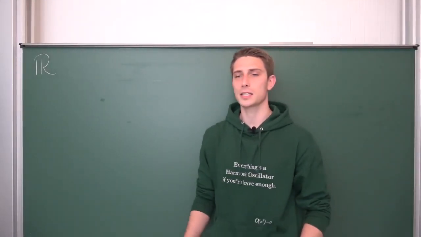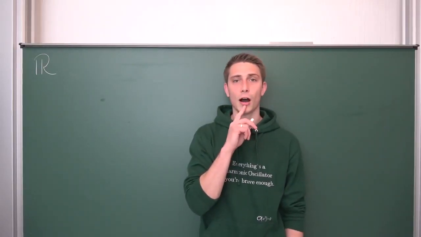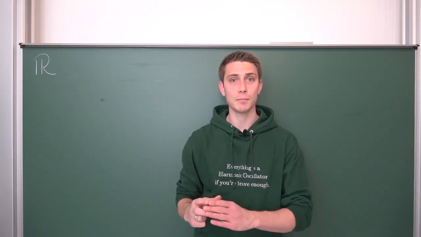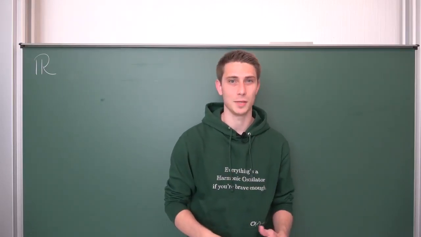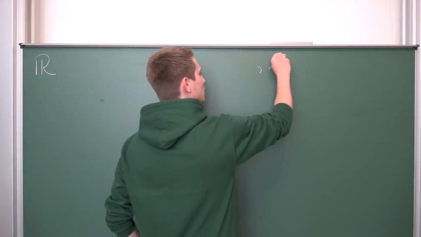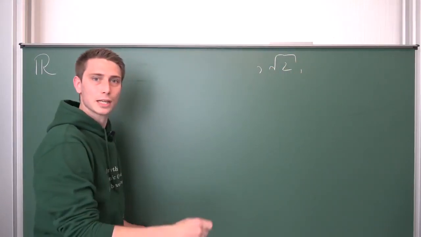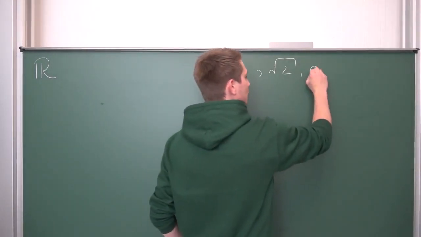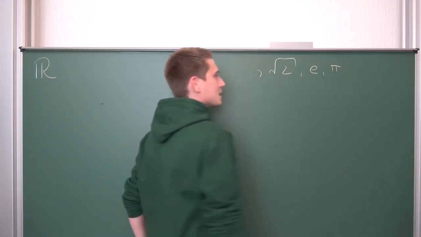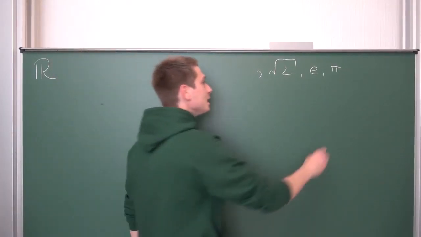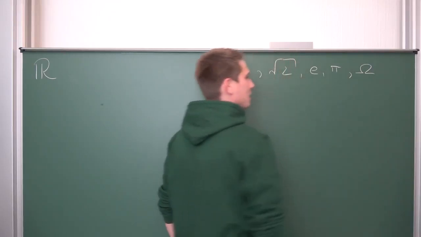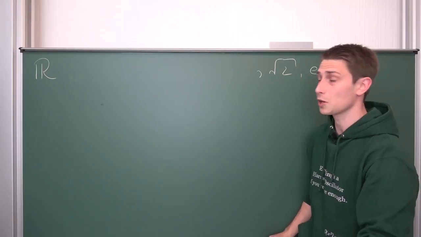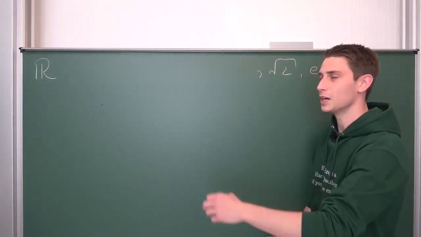At first, let us discuss what R actually is yet again. So R is basically the set that includes all the rational numbers, but also all the irrational numbers. For example, in R, we have the square root of 2. I said it at the beginning, or we have transcendental numbers. All transcendentals are also irrational. For example, e or pi. Those are the most famous ones. There are other ones like the omega constant, for example. We don't know if the Euler-Mascheroni constant is indeed irrational. I believe it is, but this doesn't matter right now.